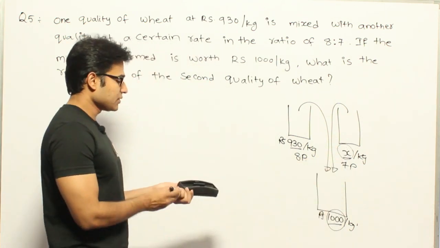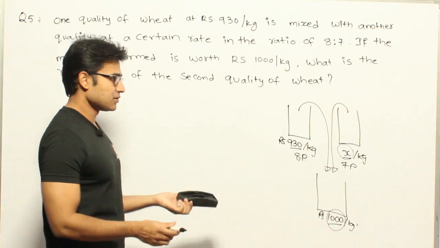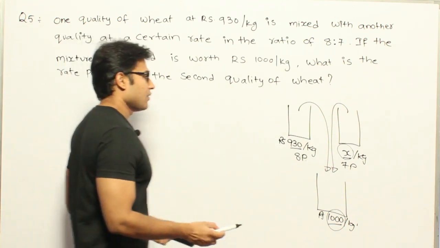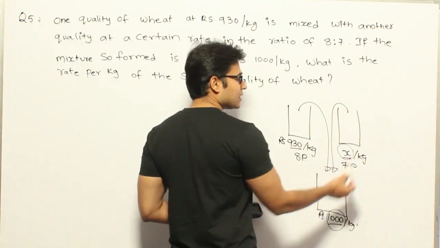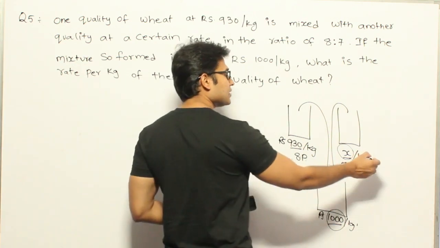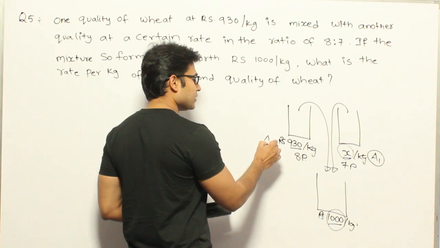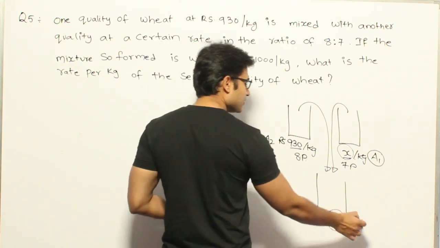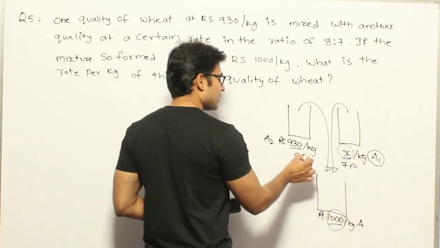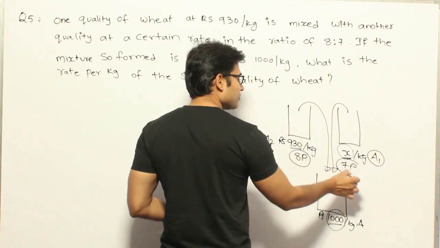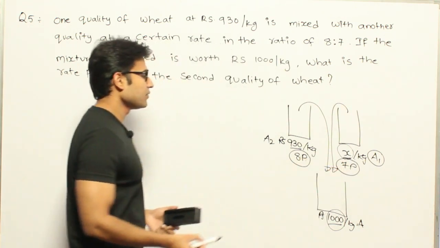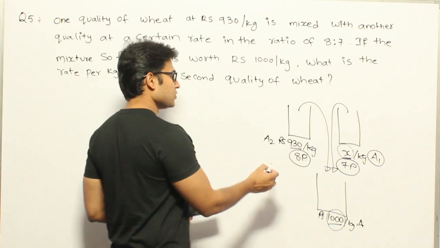So how to solve it is just by using the alligation formula. Assume that this is the higher side, so x is a1, this is a2, and this is a, and n1 is to n2, that is the convention we are using.